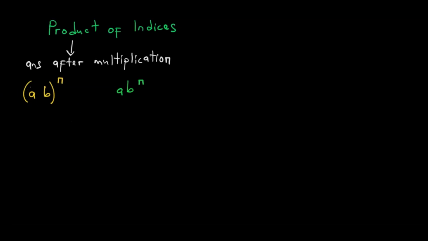So let me write this down because of its importance. Kuva mukati memabrackets zviri kureva kuti both A and B are under the power n.